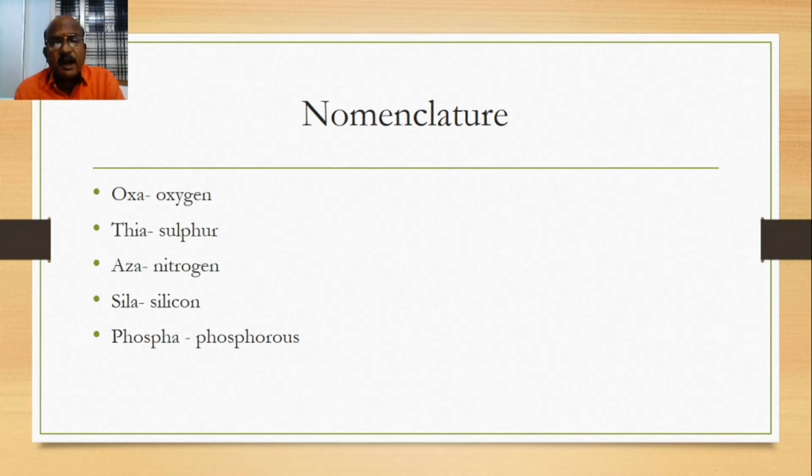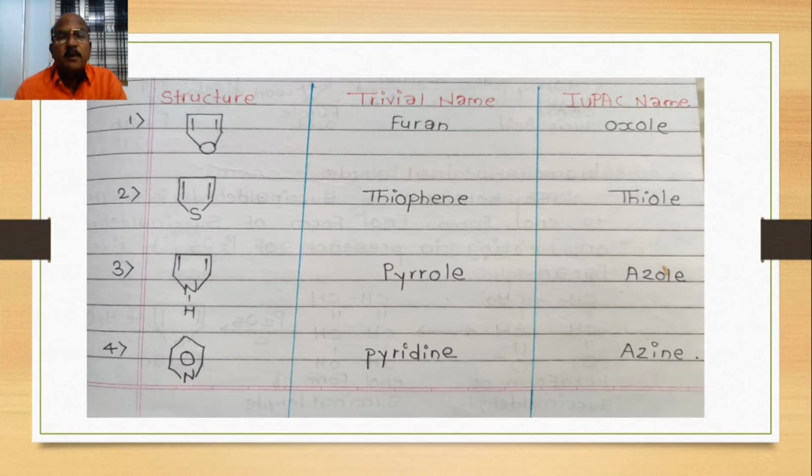The sila and phospha will be studied at PG level. For your general information, I will give some nomenclature of heterocyclic compounds.